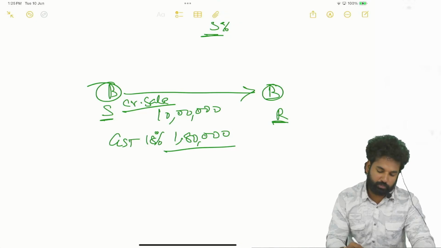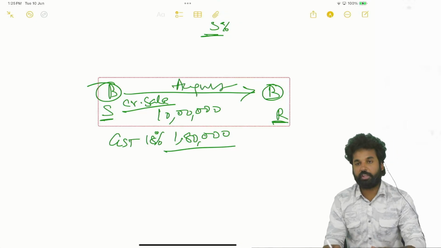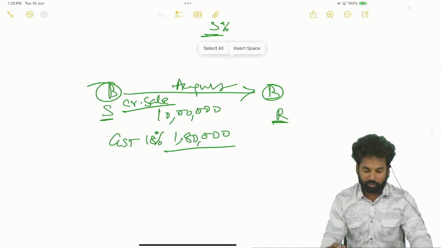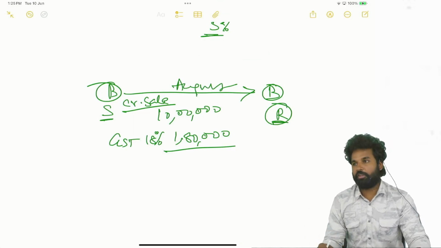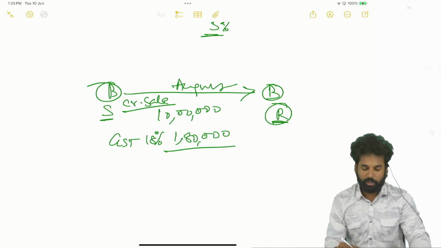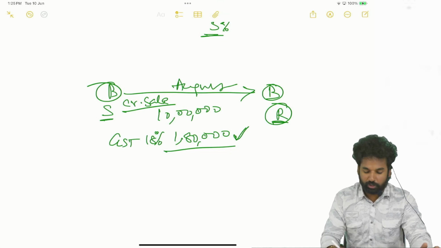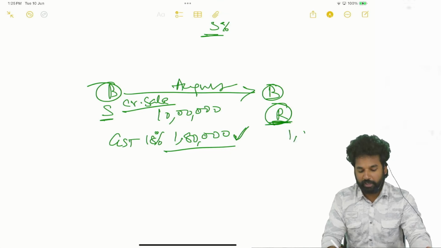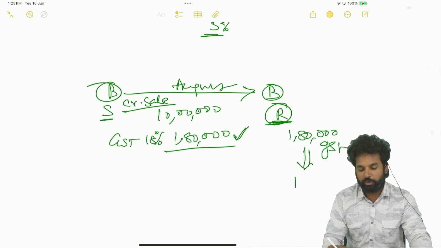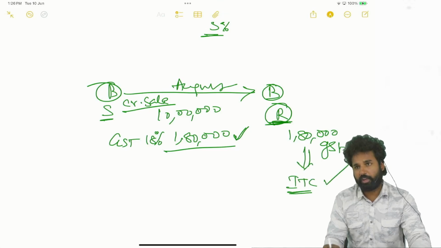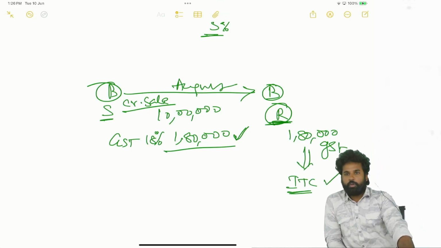So at the time, this is a credit sale. So in the month of August, this is a credit sale. Okay? So now what will happen? Recipient is purchasing 10 lakhs worth of goods. He is paying, in this 1,80,000 rupees amount of GST is also there. So now what the recipient will do? 1,80,000 rupees GST will be claimed as input tax credit, correct or not? ITC will be taken.